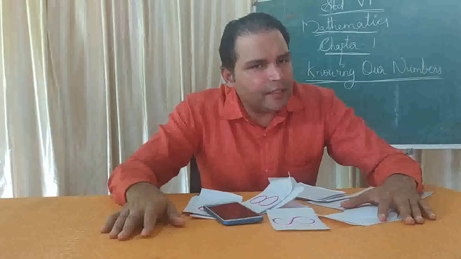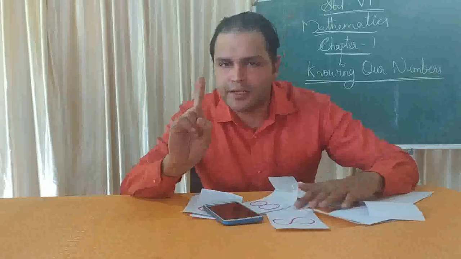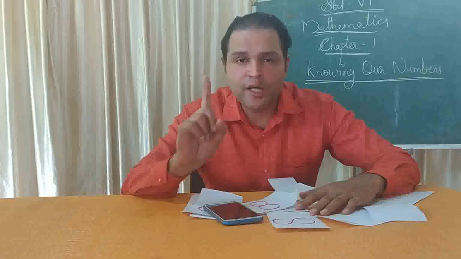So what have we learned now? First we learned about natural numbers, the counting numbers, and they start from 1. The speciality of 1, as I have already told you, is that 1 is the smallest natural number and the smallest one-digit number. Then we learned about 9.